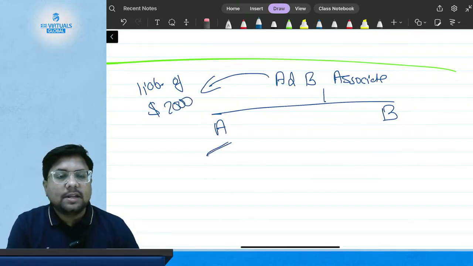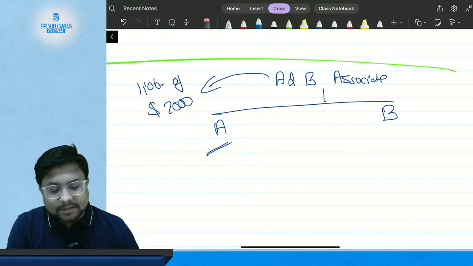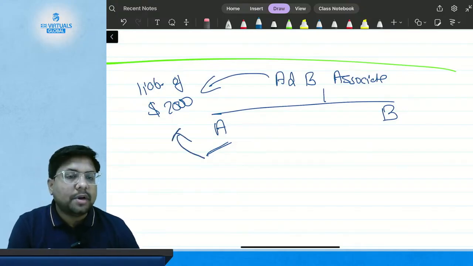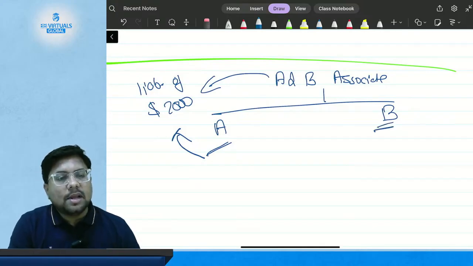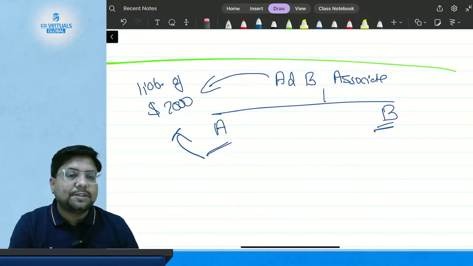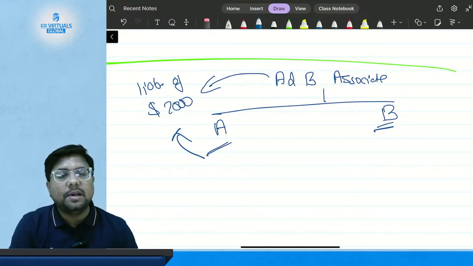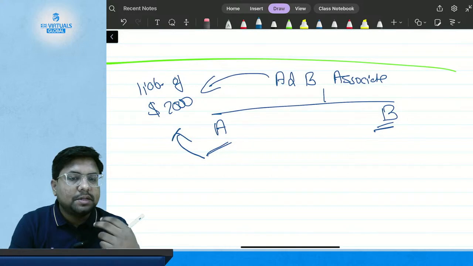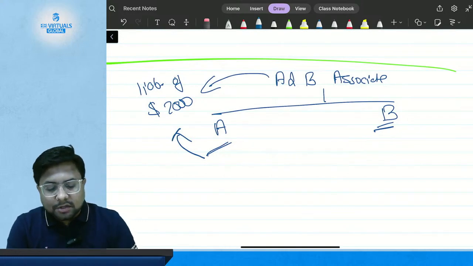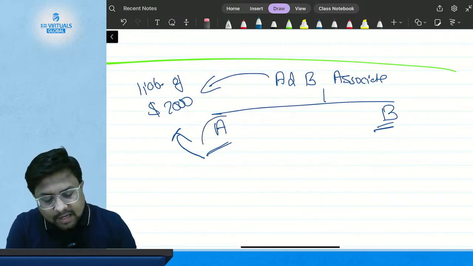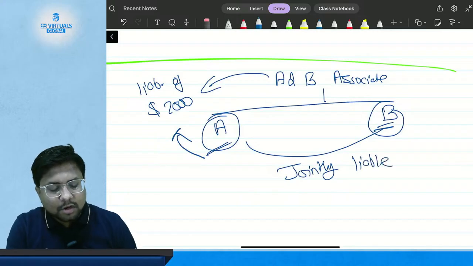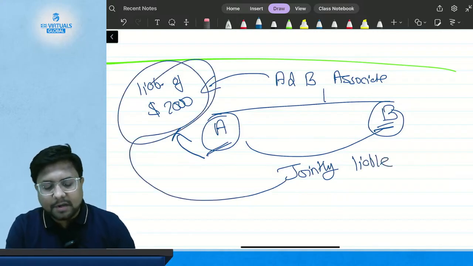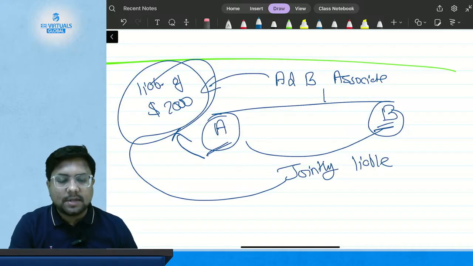A cannot say that I am not going to be liable for this liability because I have not made this deal. Only B is responsible, and the same goes for B. Even B cannot say that I am not responsible because I am not the one making the decision, A has taken that decision. So this is not the case. Both A and B are jointly liable for this liability.